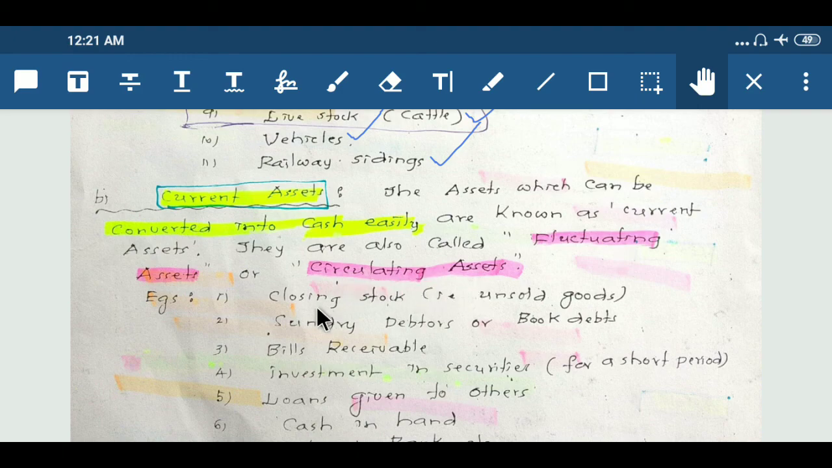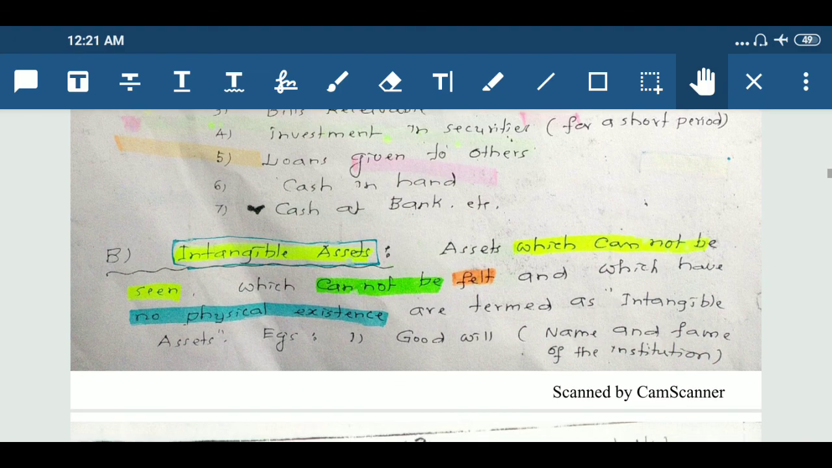For example, closing stock, that means unsold goods, sundry debtors or book debts, bills receivable, investment in securities, that means for a short period, loans given to others, cash in hand, cash at bank, etc.